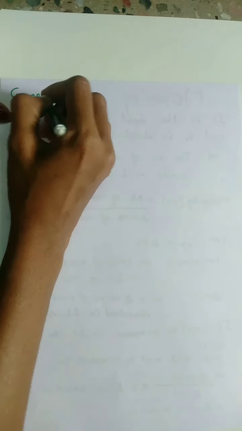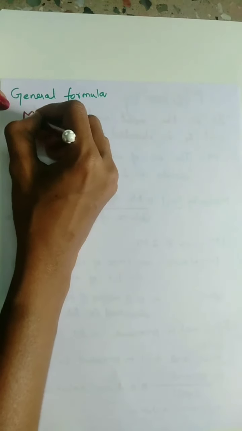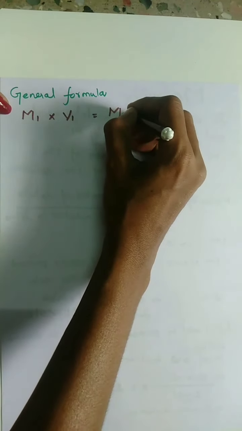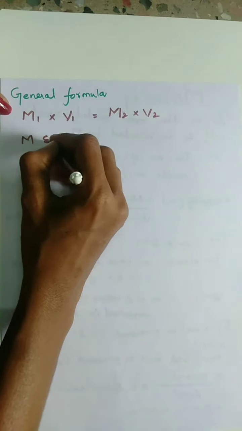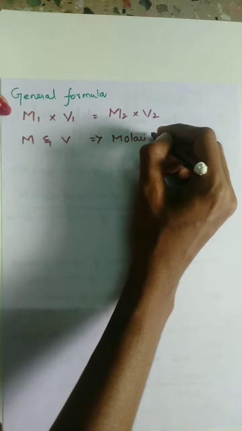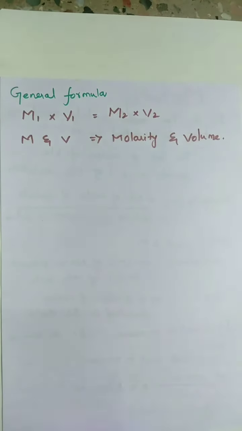In fact, for such a calculation, a general formula can be used, that is M1 multiply V1 is equal to M2 multiply V2, where M and V are molarity and volume respectively.